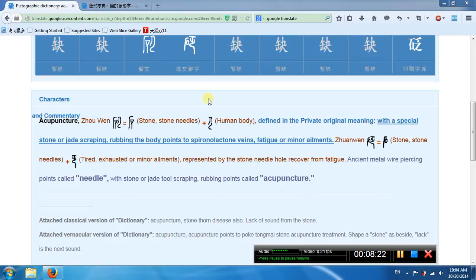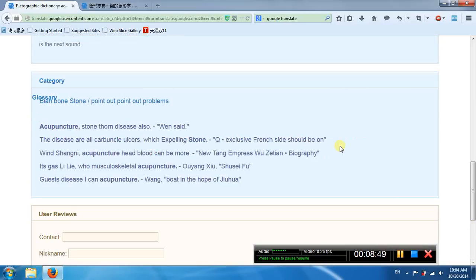The left part means stone, stone needles. The right part means human body. So it means with a special stone or jade, scribing, rubbing the body to make you feel better. It's a treatment, like acupuncture. Bian.